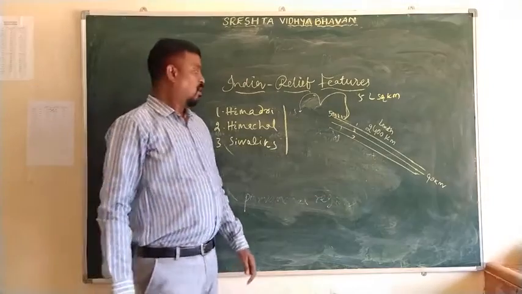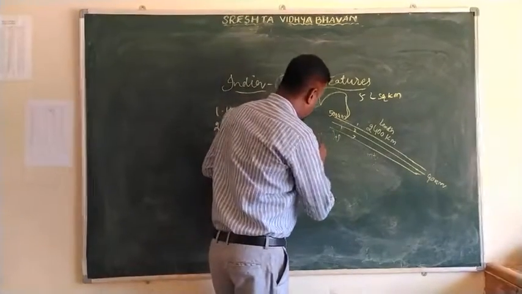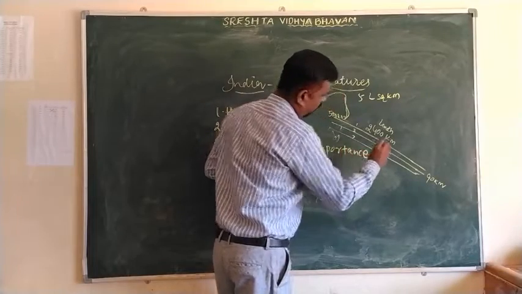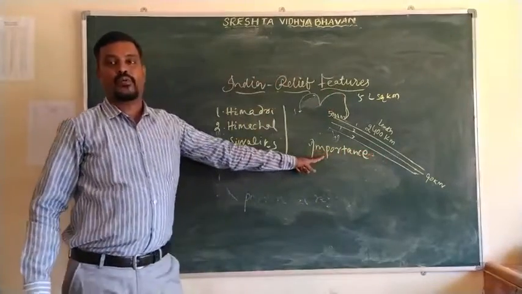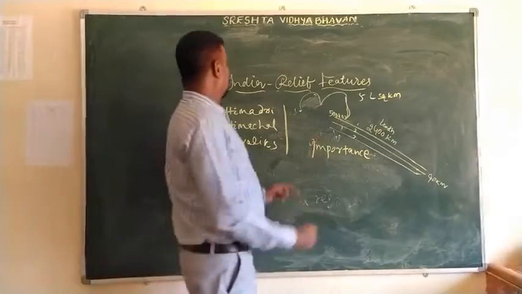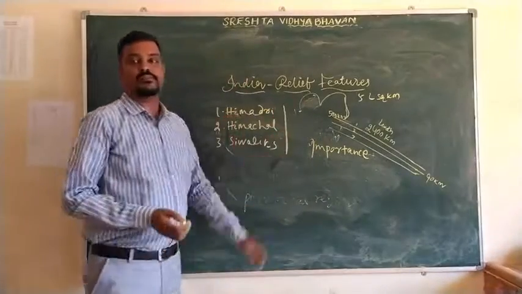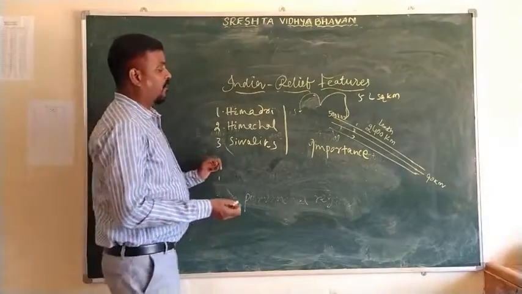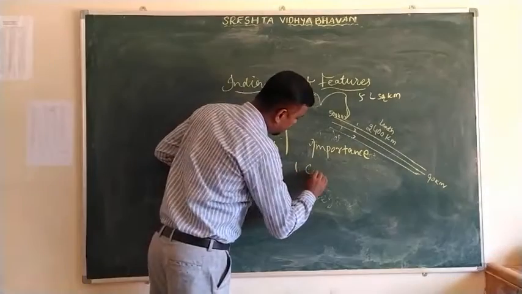What is the importance of the Himalayas?